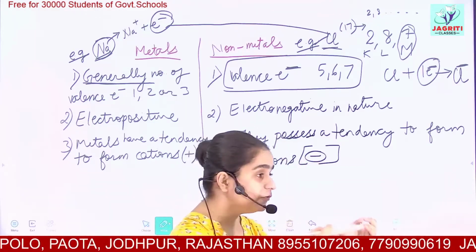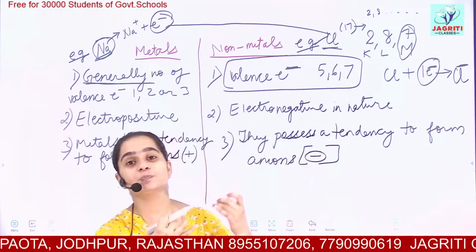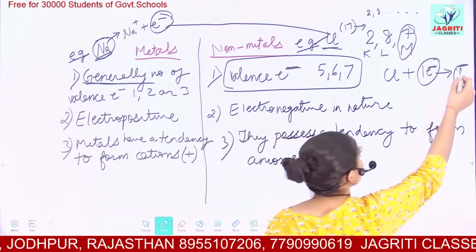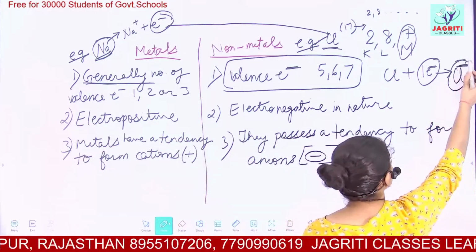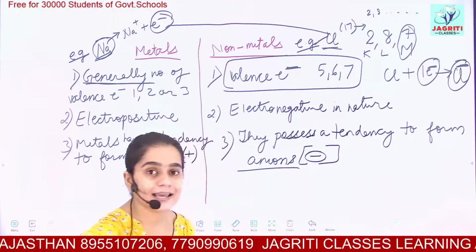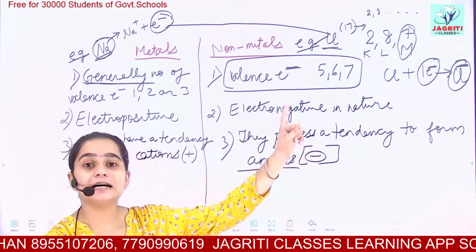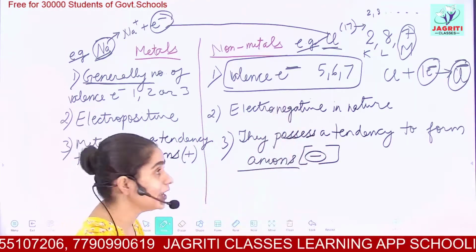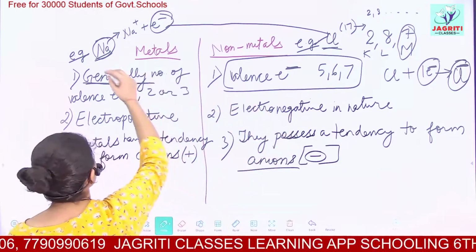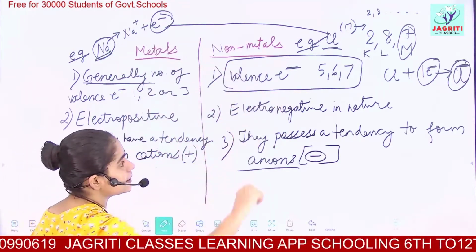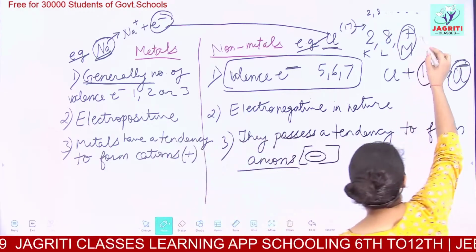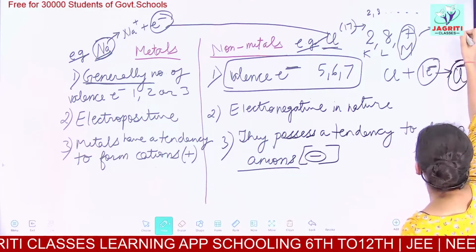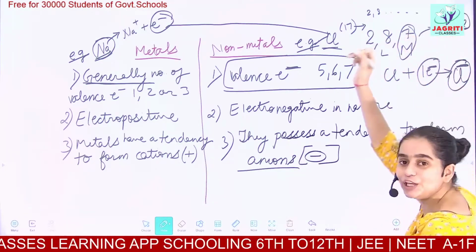So if something gains a negatively charged species, it becomes Cl negative, and this negatively charged ion is called an anion. So Cl forms the chloride anion. And when Na gives an electron and Cl accepts it, the compound formed is NaCl, that is, sodium chloride.